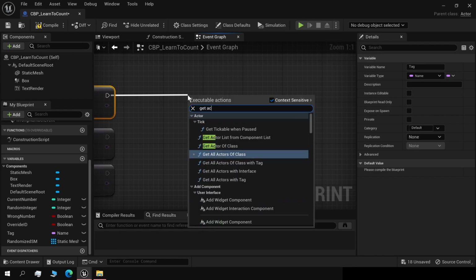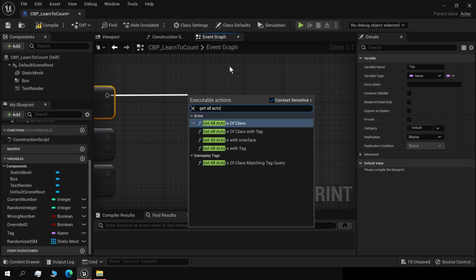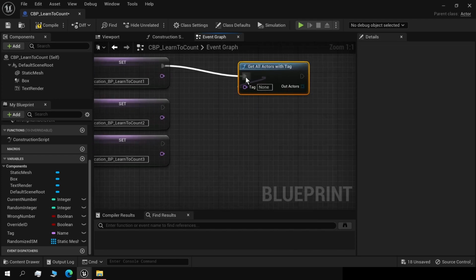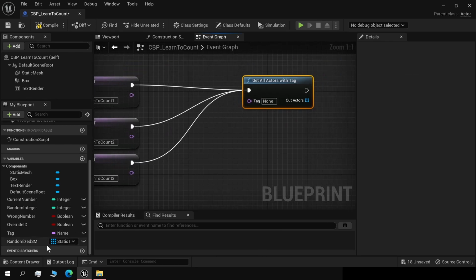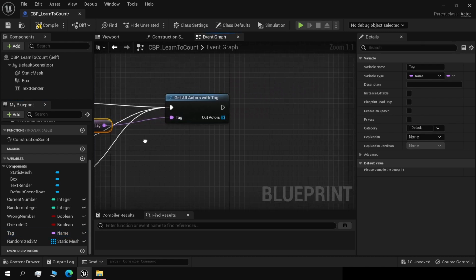Get all actors with tag. Plug it all here, and we're going to get the tag this way.